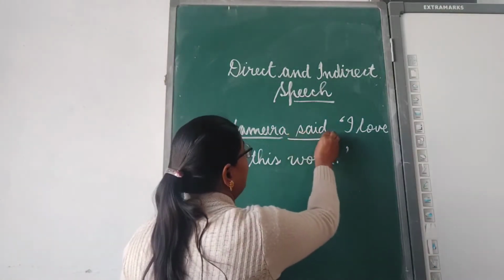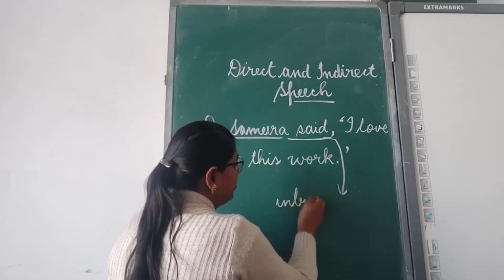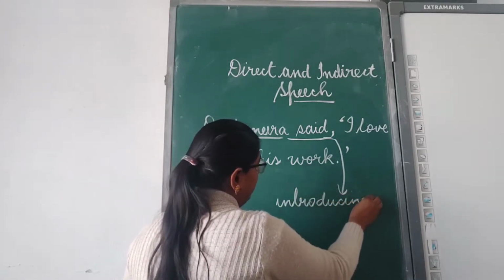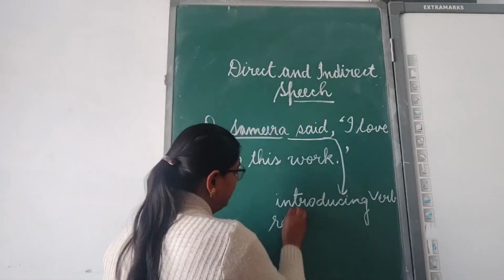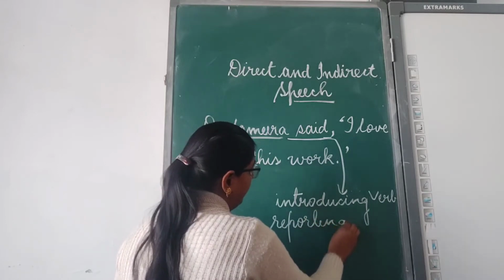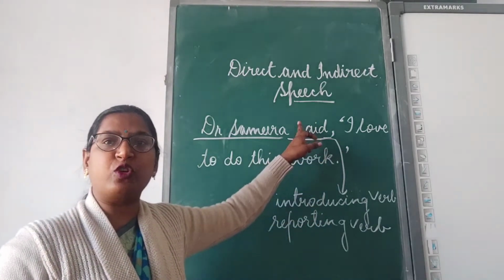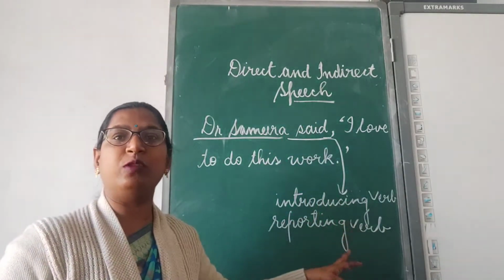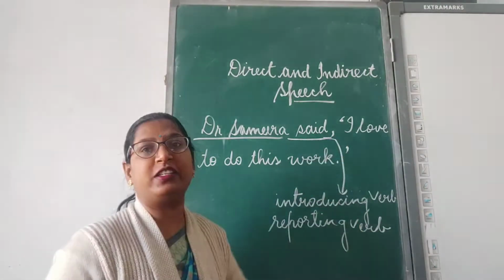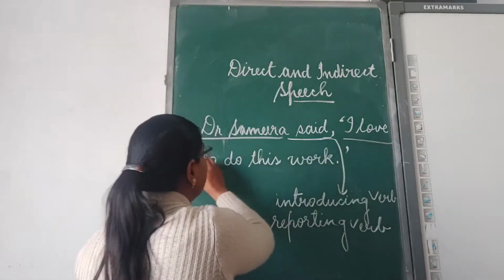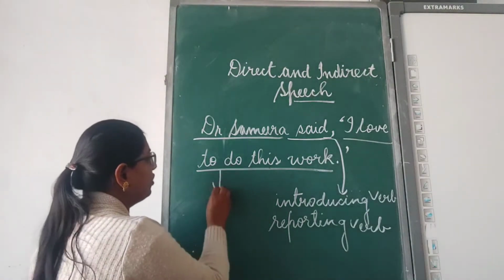So dear children, this verb is always known as either the introducing verb, or we can call it the reporting verb. Clear? The verb which comes before the comma is known as the introducing verb or the reporting verb. Clear? And then whatever is written within the inverted comma, whatever is spoken by the speaker, what do we call it?